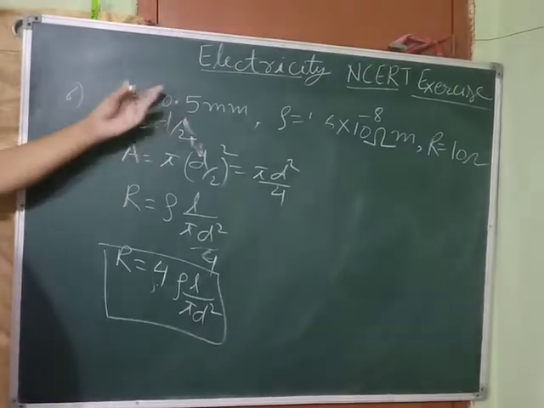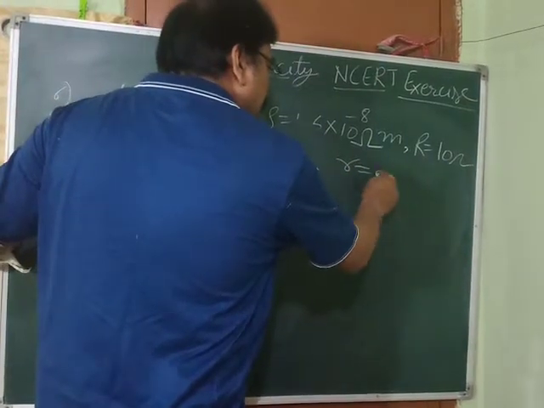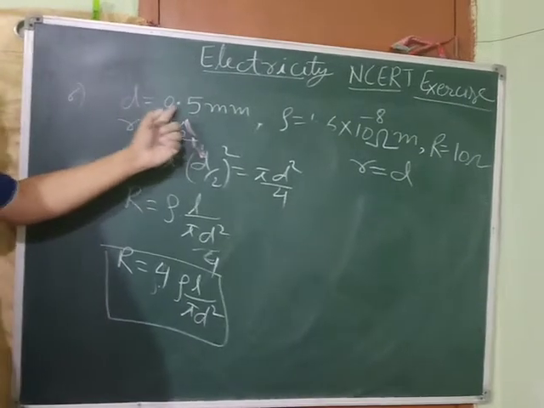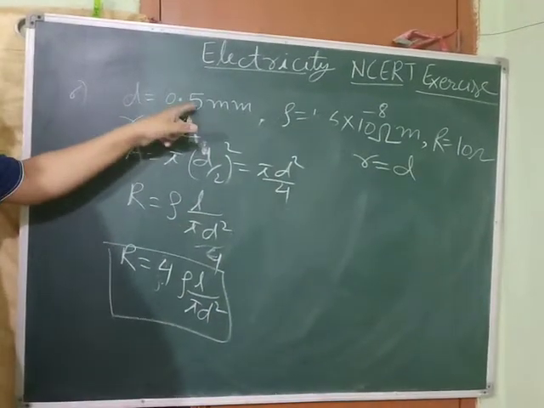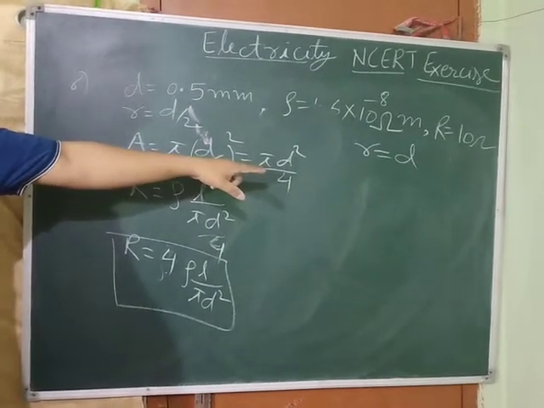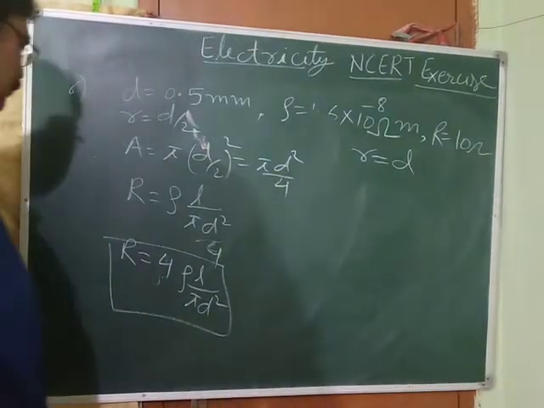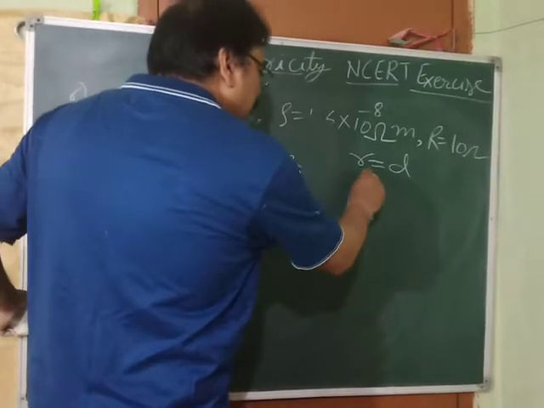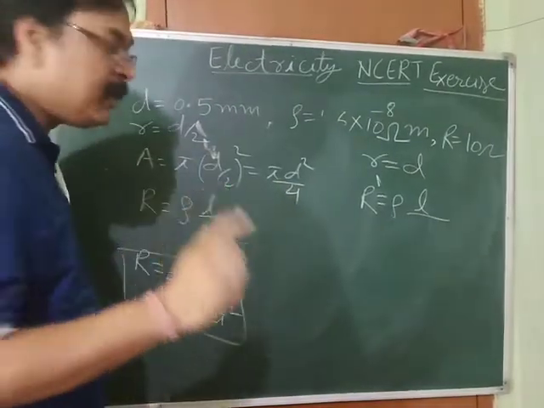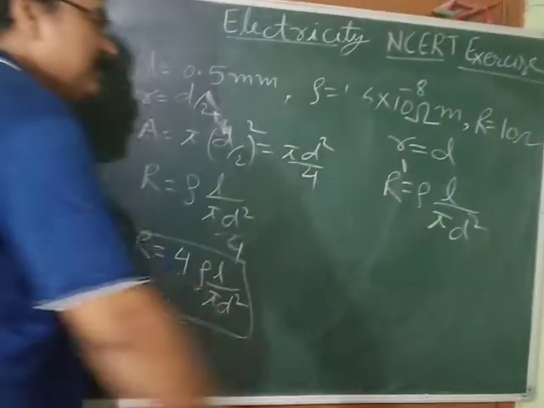Now, when the diameter is doubled, then radius will also be doubled, radius is equal to d then. So, when radius is equal to d, it is 0.5, because the diameter you are going to make 1 mm, so radius will be half of 1 mm, that is 0.5 mm. That is d. So, what you will get? New resistance, let it be r dash, is equal to rho L by A. A is pi r square, and r is d, so pi d square. This is the new resistance.